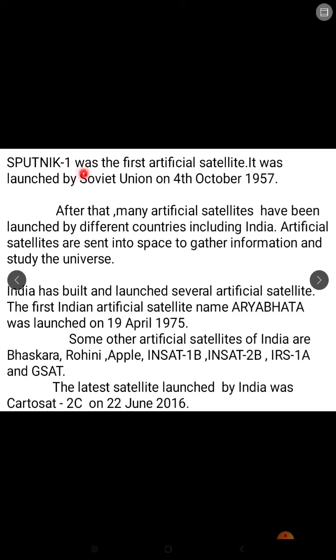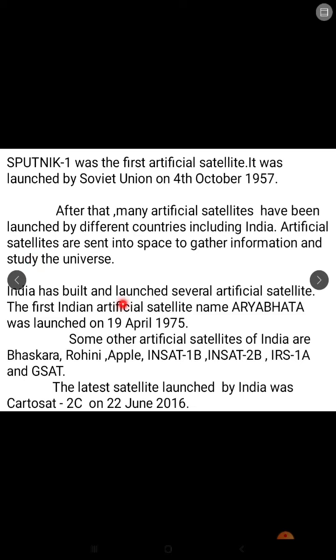Now Sputnik 1 was the first artificial satellite. It was launched by the Soviet Union on 4th October 1957. After that, many artificial satellites have been launched by different countries including India. Artificial satellites are sent into space to gather information and to study the universe.